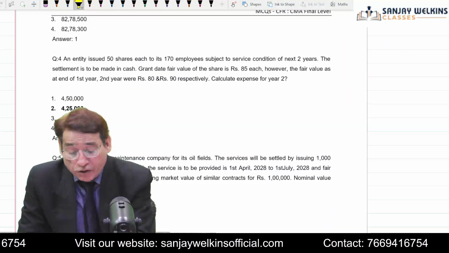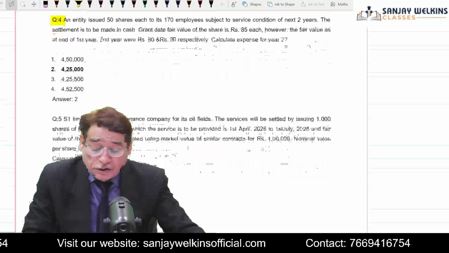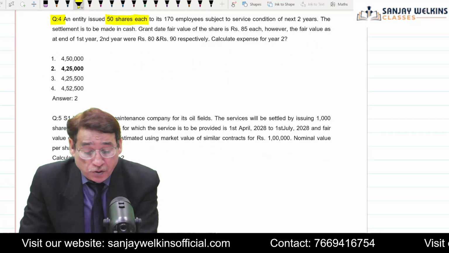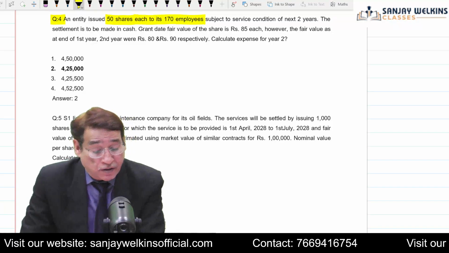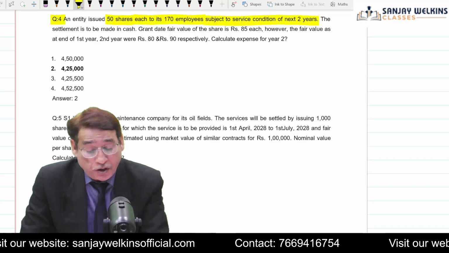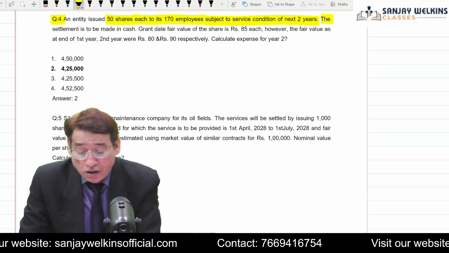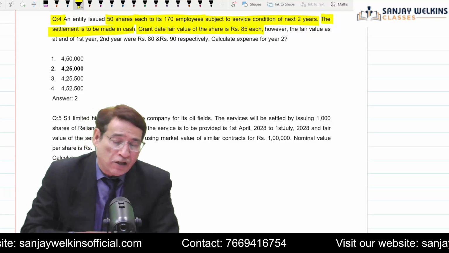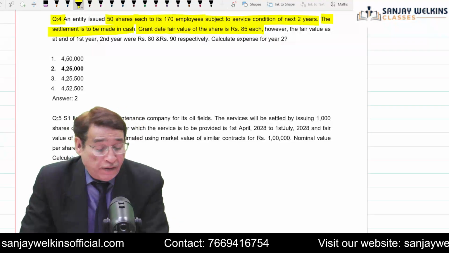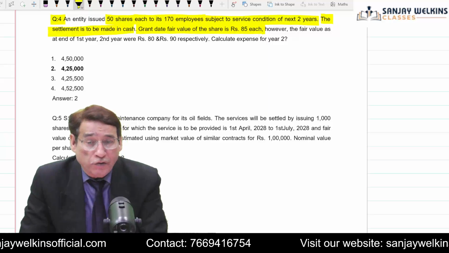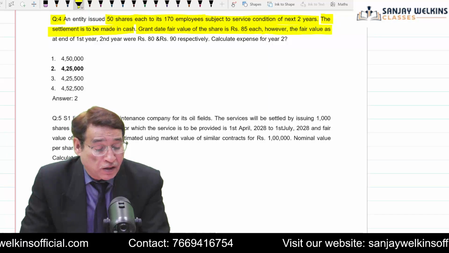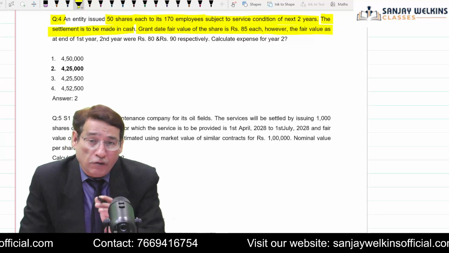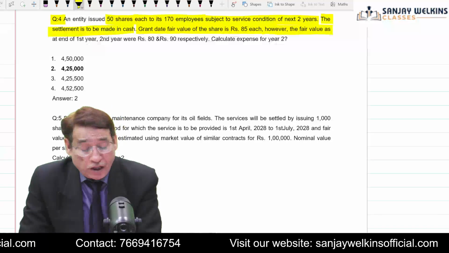In question number 4, it is given that an entity issued 50 shares each to its 170 employees, subject to a service condition of 2 years. The settlement is to be made in cash and the grant date fair value of the share is 85. As you know, it is a case of cash settled plan. So in case of a cash settled plan, we need to take care of the fact that the fair value at the end of each year may be different from the one appearing in the beginning. So we have to take that into account.